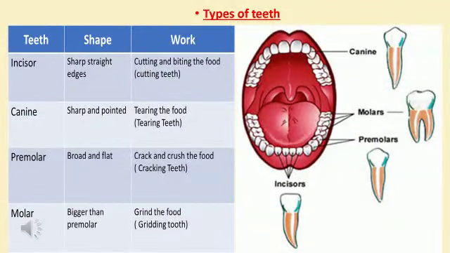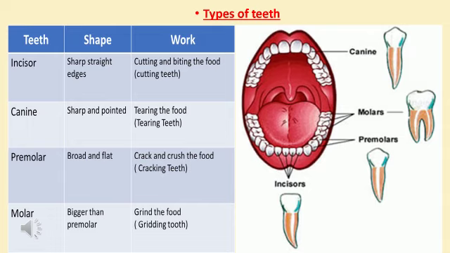We human beings are omnivorous, so we eat plants as well as the flesh of other animals. On the basis of this habit, we have 4 kinds of permanent teeth. Incisors: these teeth are found in front of the mouth and are used for cutting and biting the food. So they are called cutting teeth. There are a total of 8 incisors, 4 in the upper jaw and 4 in the lower jaw.